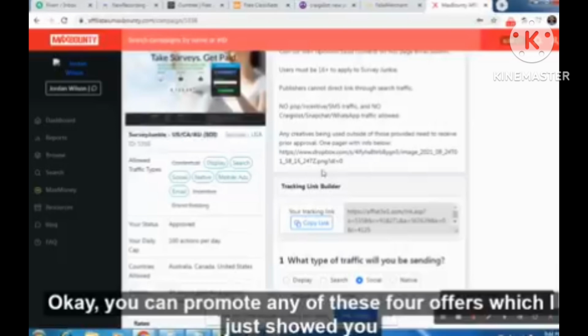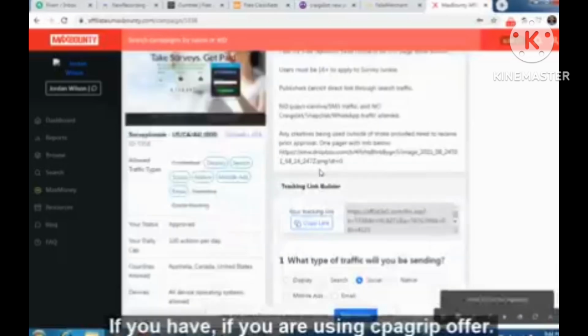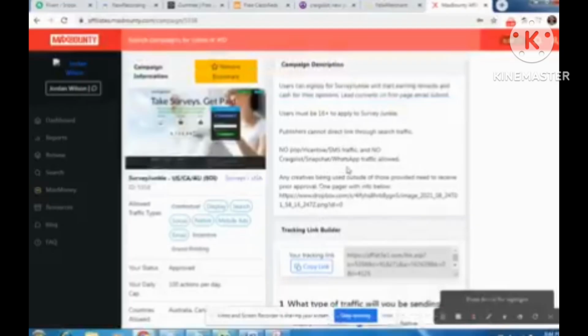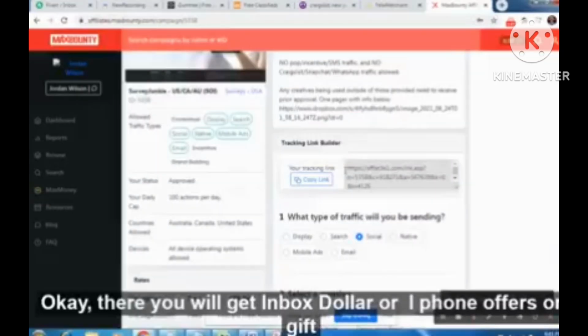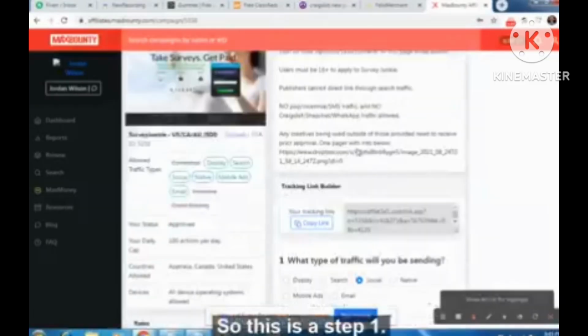You can promote any of these 4 offers which I just showed you on Max Bounty. If you are using CPA Lead or CPA Grip offers, that is also fine. There you will get Inbox Dollar or win iPhone offers or gift card offers. You can promote those also. So this is step 1.